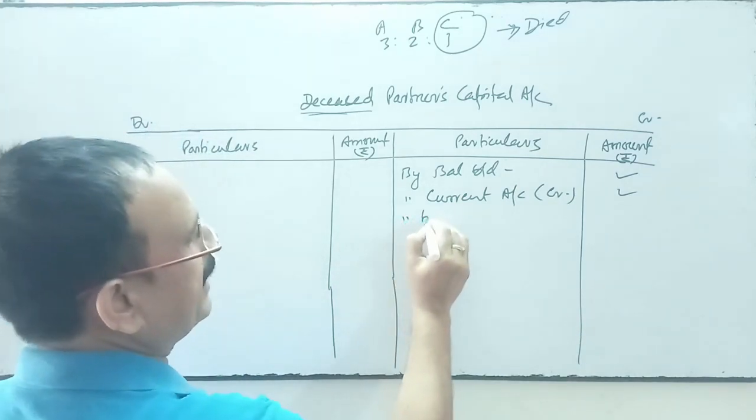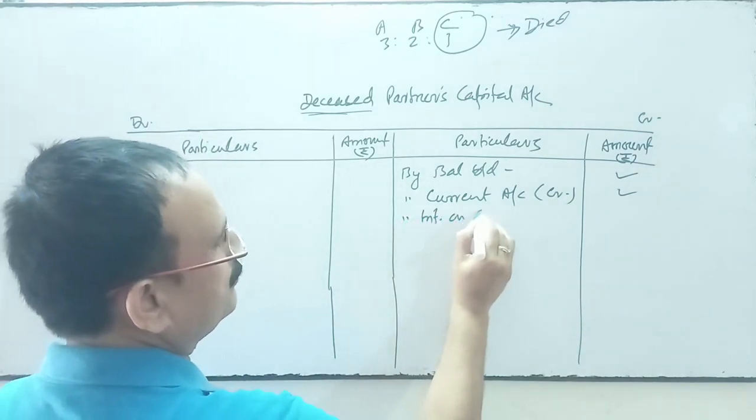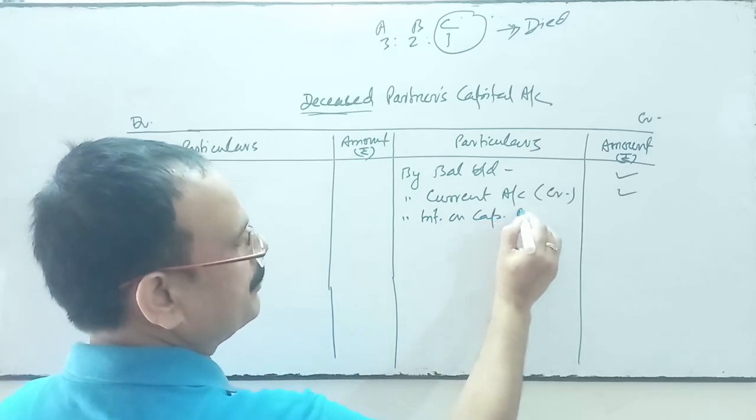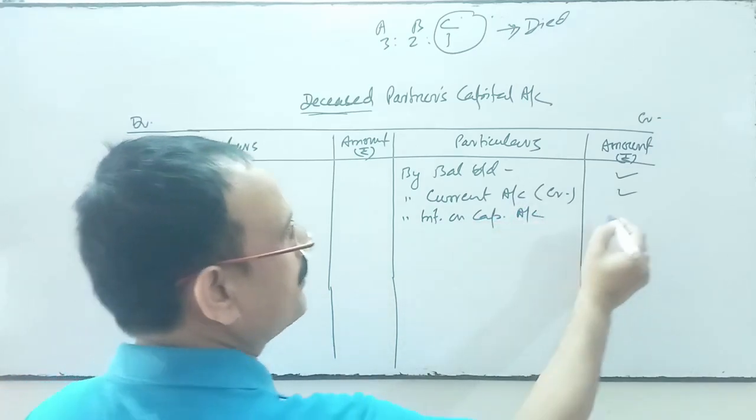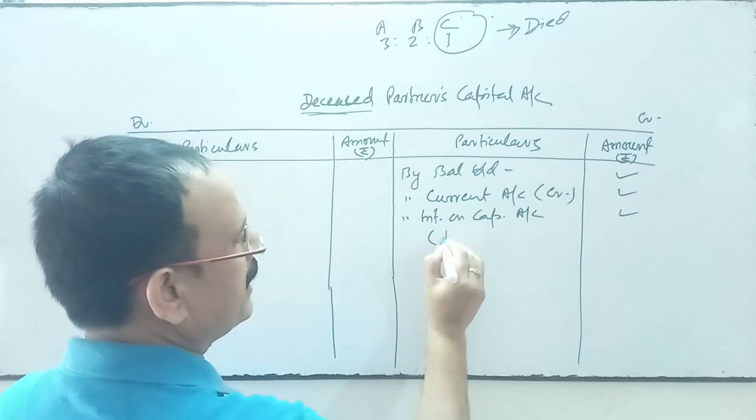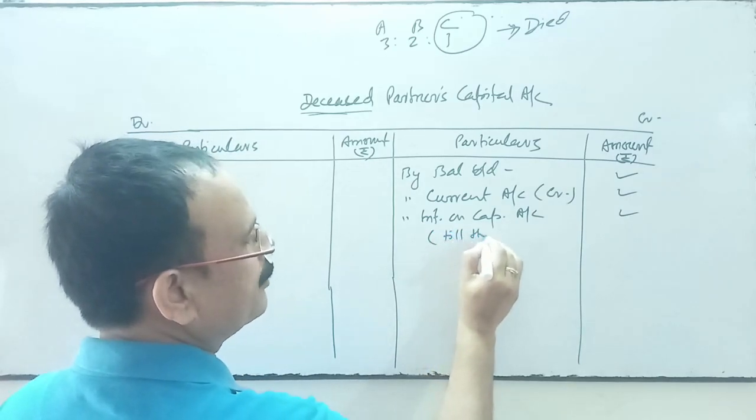If interest on capital is given in the partnership deed, then this interest on capital will be given till the date of death.